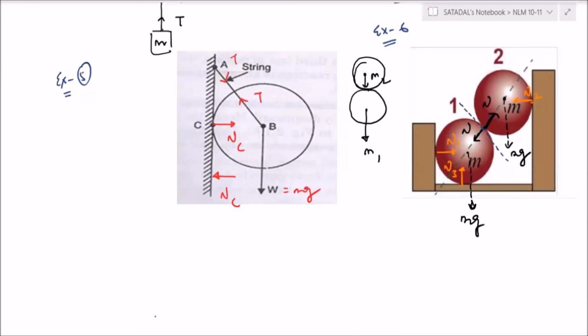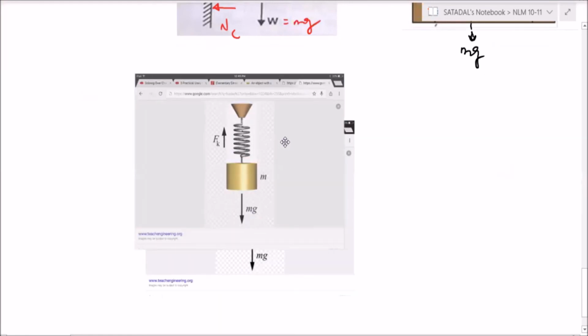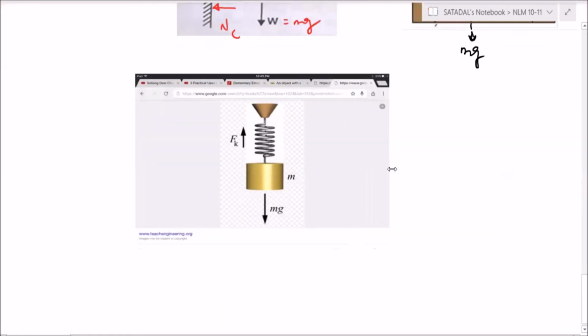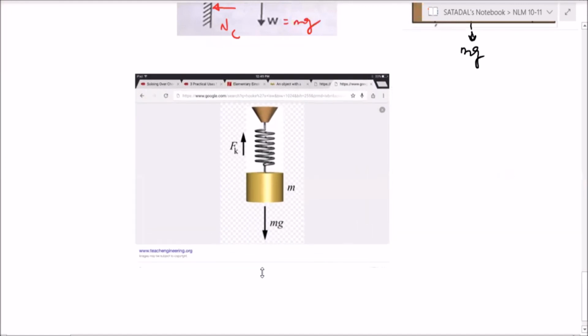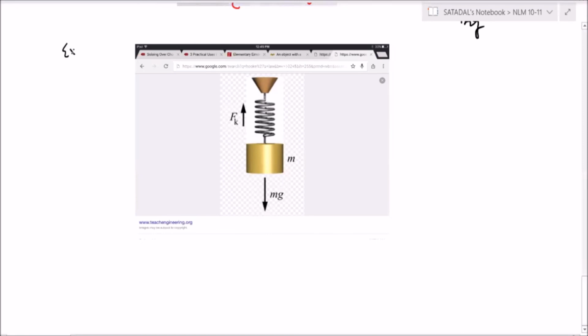What example can I take? Now let us think about a spring. So let us see a case of a spring. Example 7.